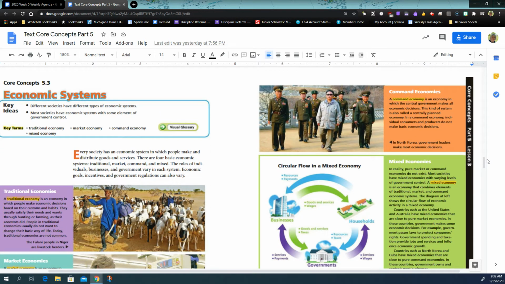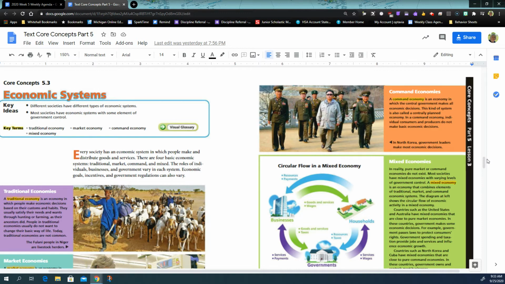Command economy is the third type of economy. A command economy is an economy in which the central government makes all economic decisions. This kind of system is also called a centrally planned economy. In a command economy, individual consumers and producers do not make basic economic decisions. This is what communism was supposed to be, an economic system. But it has also turned into a political party and a political movement where governments have absolute control. But it was originally the idea of the government making the economic decisions for the good of the people.